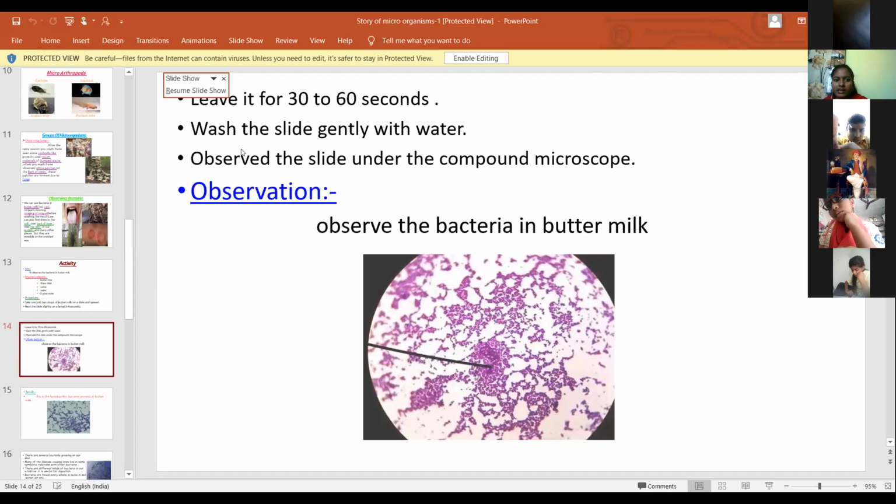Observe the slide with the help of a compound microscope. We can see the structure as shown in the microscope.